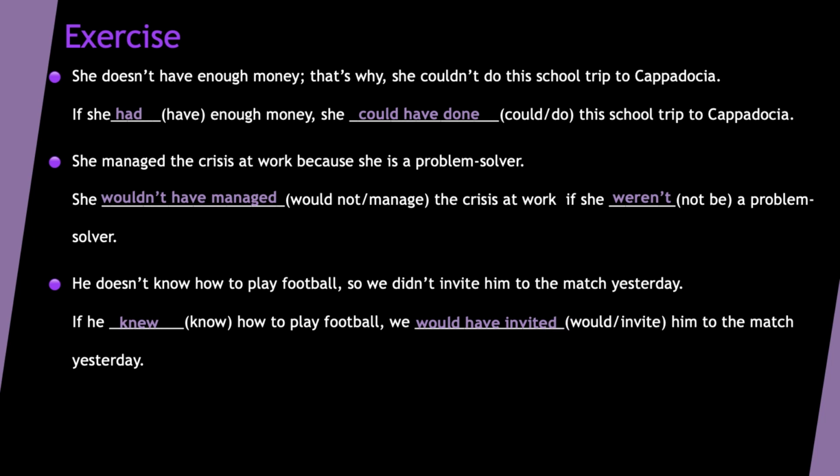And in summary, in the condition part, we use past simple: if she had, if she weren't, if he knew. And in the result part, we use could or would have verb 3. Could have done, wouldn't have managed, or would have invited, we can say, in this second type of mixed conditionals. Now here we mixed type 2 with type 3. Type 2 in the condition part and type 3 in the result part.